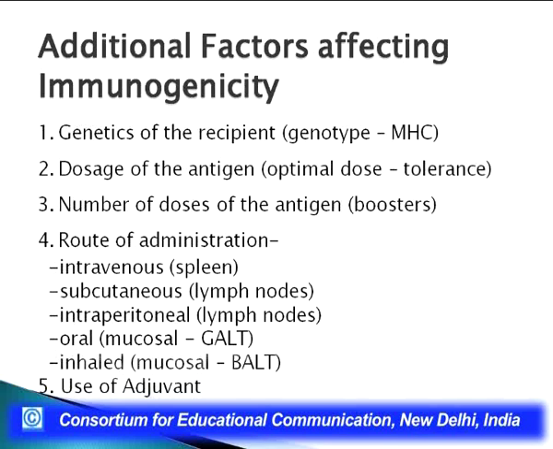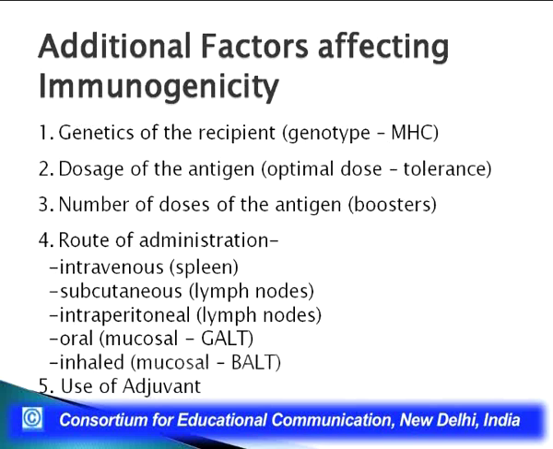It gives rise to the number of doses, whether booster doses of an antigen, for example, in vaccination, a primary vaccination is given, followed by booster 1, booster 2, etc. Let us say at 0, 1, 6 months, a booster dosage of the antigen is given to again revive, revitalize or awaken the immune response against that particular antigen. So, the number of doses of an antigen is equally important.